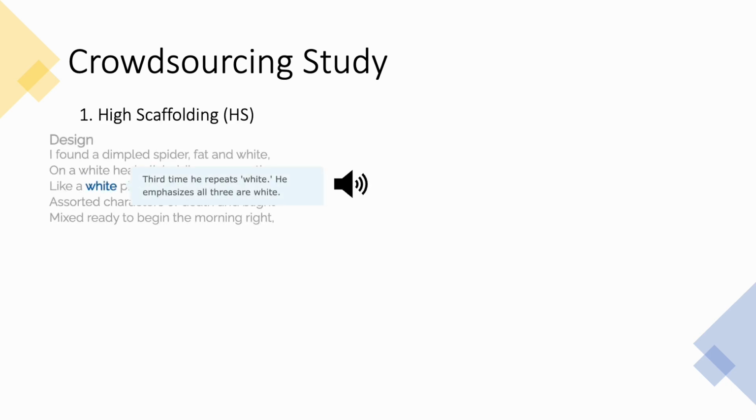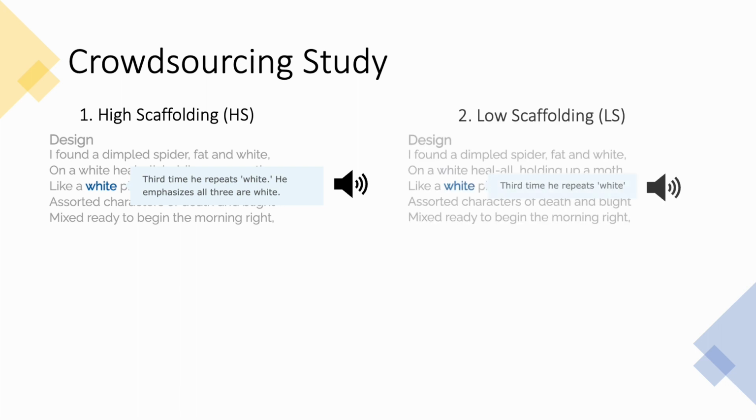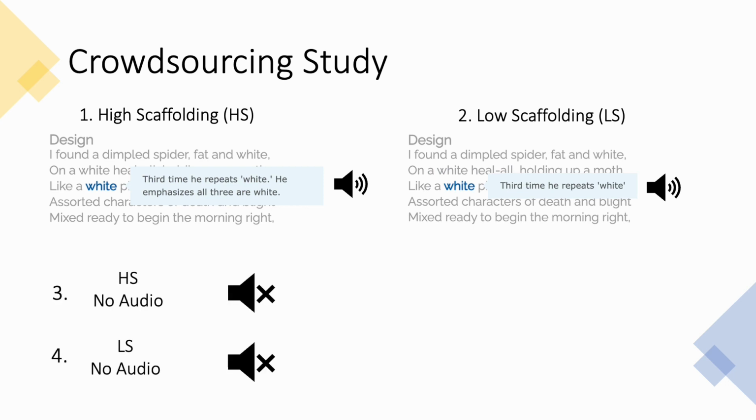The first was high scaffolding, which included detailed thoughts with interpretive guidance as well as verbal audio of the thoughts that appear on screen. Next was the low scaffolding condition, where thoughts only highlighted elements in the poem, as well as accompanying audio for thoughts. We also had high scaffolding and low scaffolding variants with no audio component.